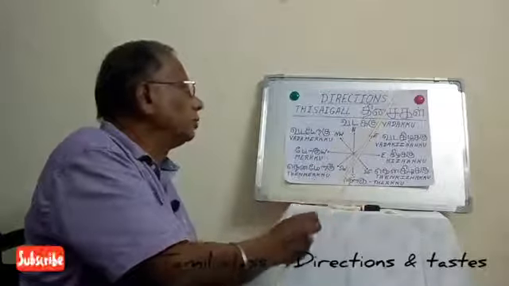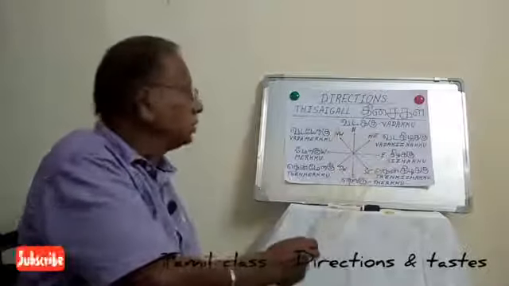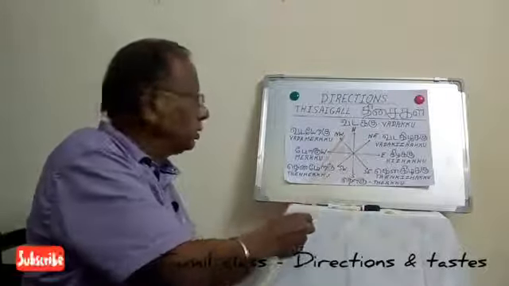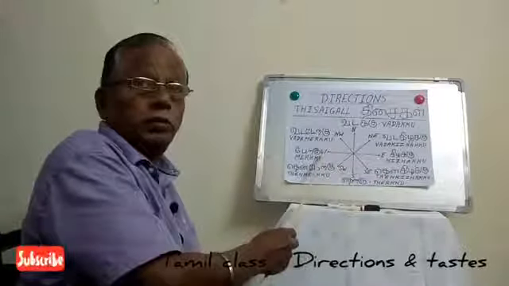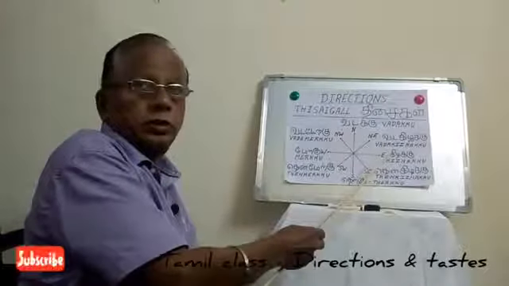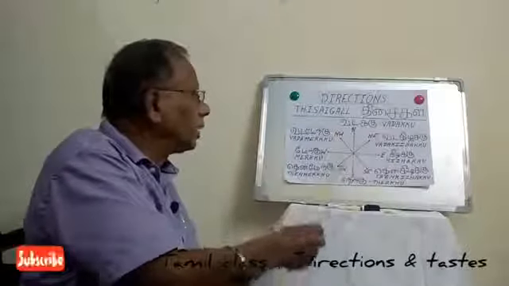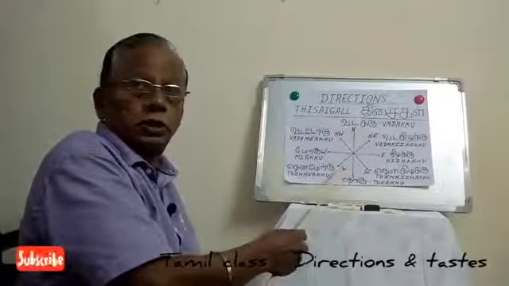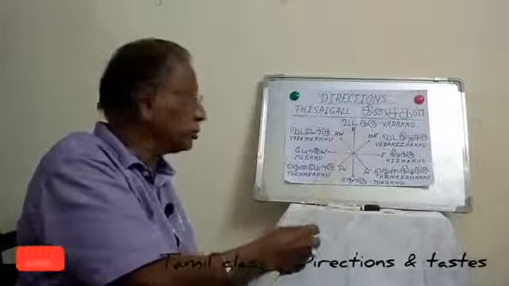So let us see now. I have drawn this small map to show the different directions. This is north, this is south. In the north we find the Himalayas. In the south we find Cape Comorin, Kanyakumari. West is our western coast, the Arabian Sea, and in the east we find Chennai and the Bay of Bengal. There are also subordinate directions like northeast, northwest, southeast and southwest. A magnet always works on the basis of the north-south direction only.